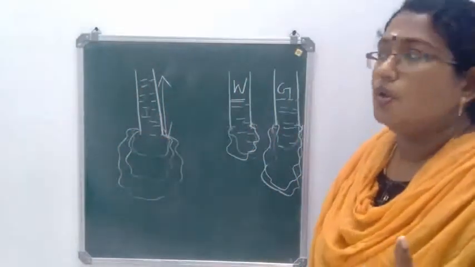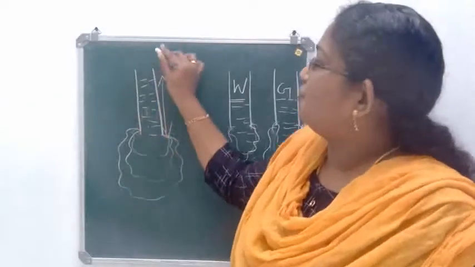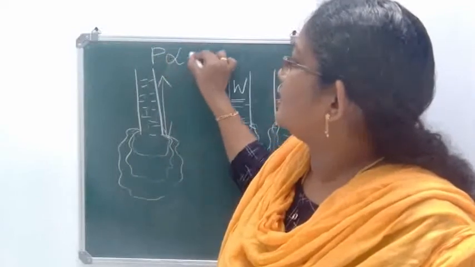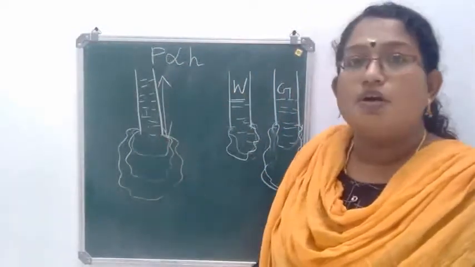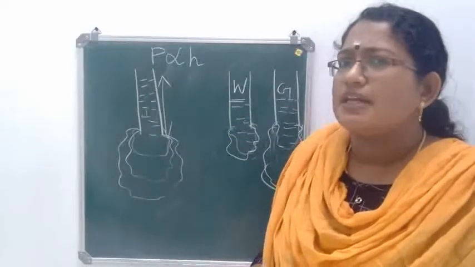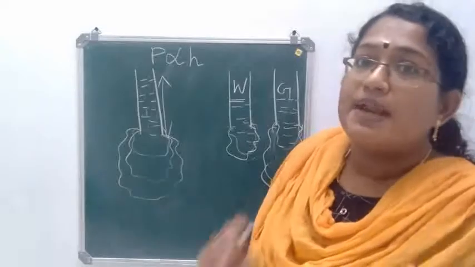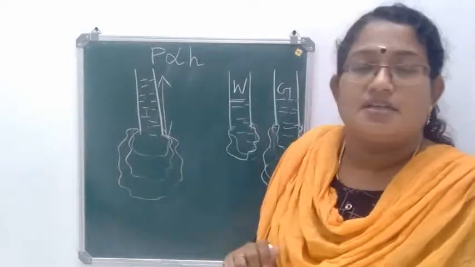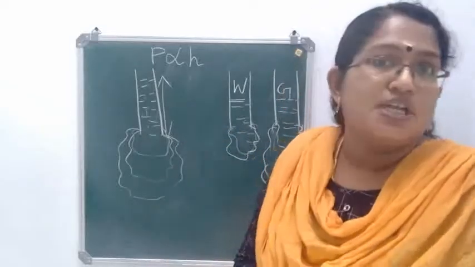So we have discussed two different activities. From the first activity, it was clear that pressure depends on the height of the liquid column. When there is more liquid, there is more bulge. That means pressure increases with the height of the liquid column, or pressure is directly proportional to the height.